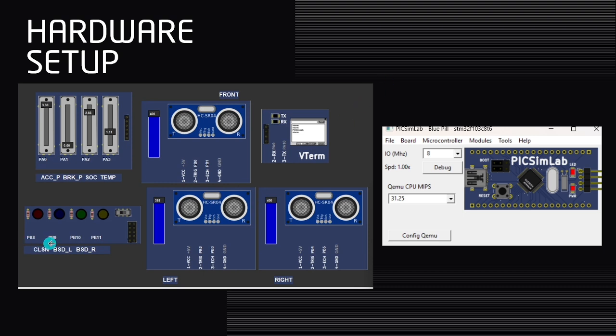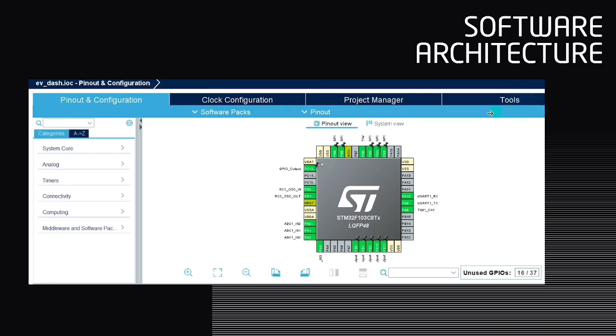And four LEDs are also connected to indicate the different warning conditions such as collision alerts, blind spot detection from the left side, and blind spot detection from the right side. Finally, the UART communication is established between the STM32 and the Python dashboard to display all vehicle information in real time. This project was developed using STM32 Cube IDE.